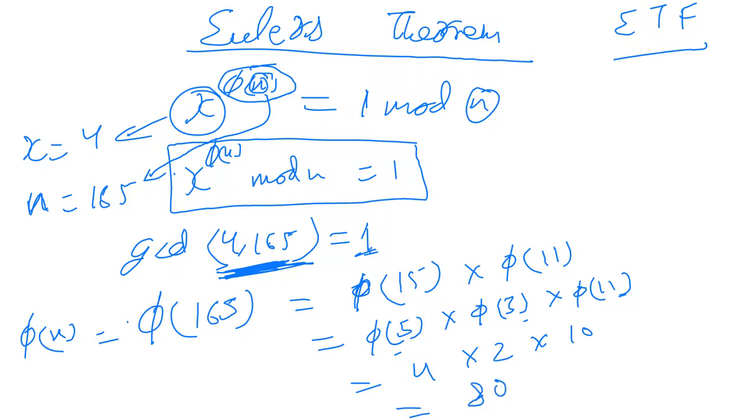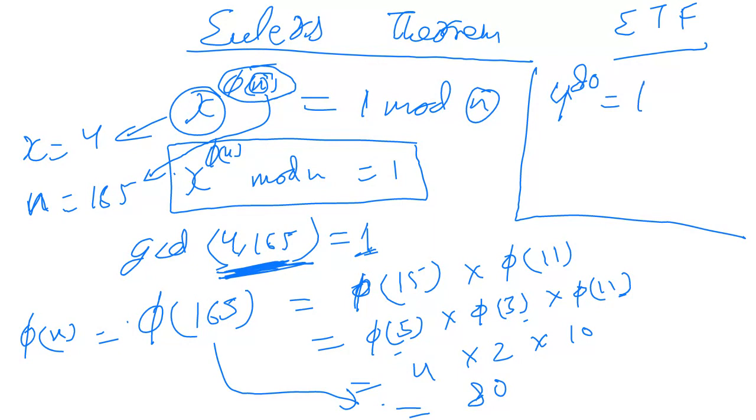All right. So our formula becomes 4 to the power phi n. The value of x is 4. So 4 to the power phi n. What is phi n? That is 80. All right. 4 to the power 80 is equal to 1 mod 165. So although 4 to the power 80 is a very large number, it cannot be calculated manually. But still, if it is calculated through a system, then 4 to the power 80 mod 165 will always be 1, right?